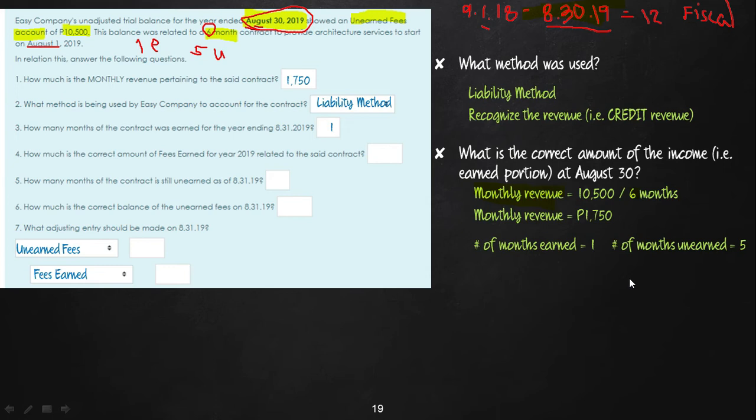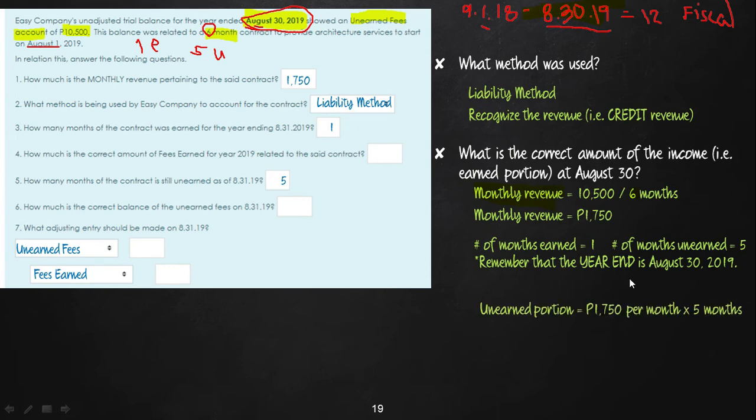Not the other months, because we are used to December. So, be careful and watch their year-end. And then the number of months still unearned, for question number 5, is 5. Remember that the year-end is August 30. Now, let's compute. For the unearned portion, that is 1,750 per month, and the number of months unearned is 5 months. So therefore, the total unearned portion is